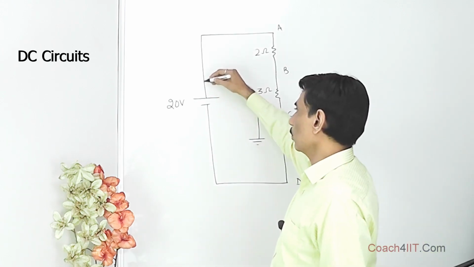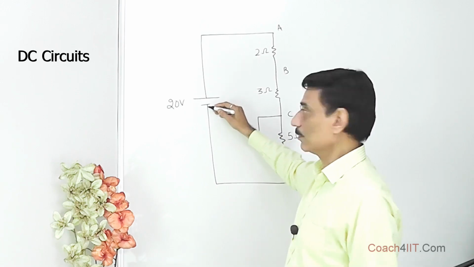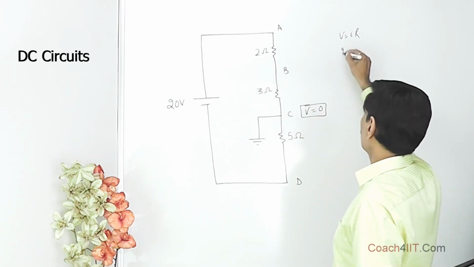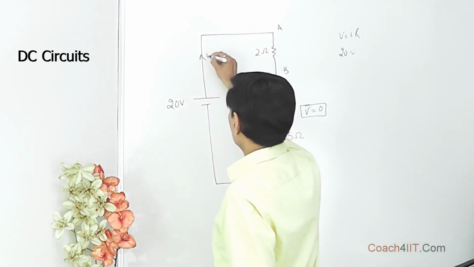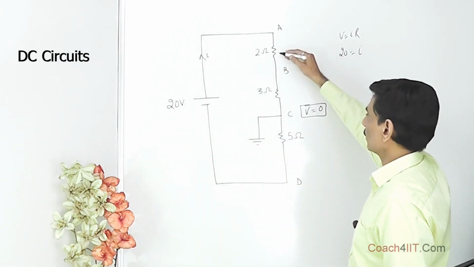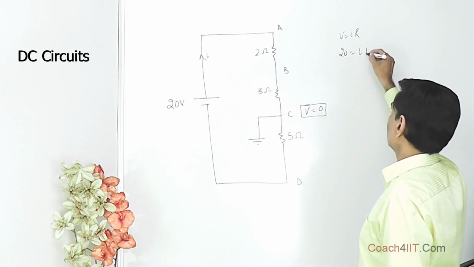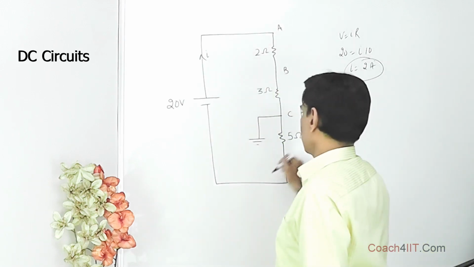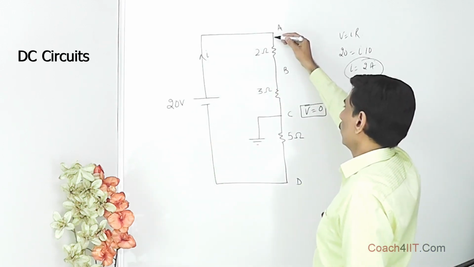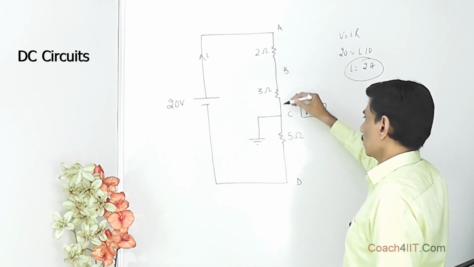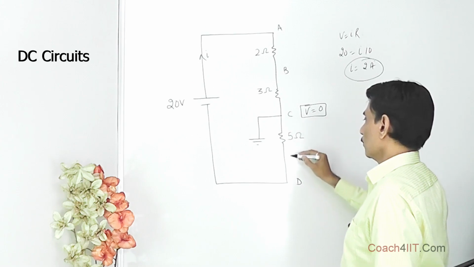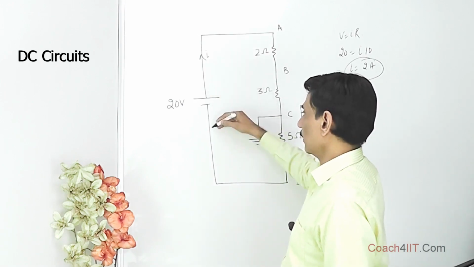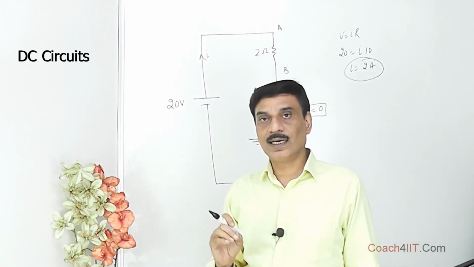The battery says whatsoever current goes in this direction, the same current should be returned to the battery. So V is equal to IR. The battery is a 20 volt battery. In the circuit, we have to find I into R, the equivalent resistance 2 plus 3 plus 5, that is 10 ohm. So I comes out to be 2 ampere. So the current flowing in the circuit is 2 ampere. The 2 ampere will flow through this 2 ohm resistor, through this 3 ohm resistor, and through the 5 ohm resistor, and 2 ampere will come back to the battery. Whatsoever charge is pushed into the circuit, the same charge is received by the battery at the same instant.